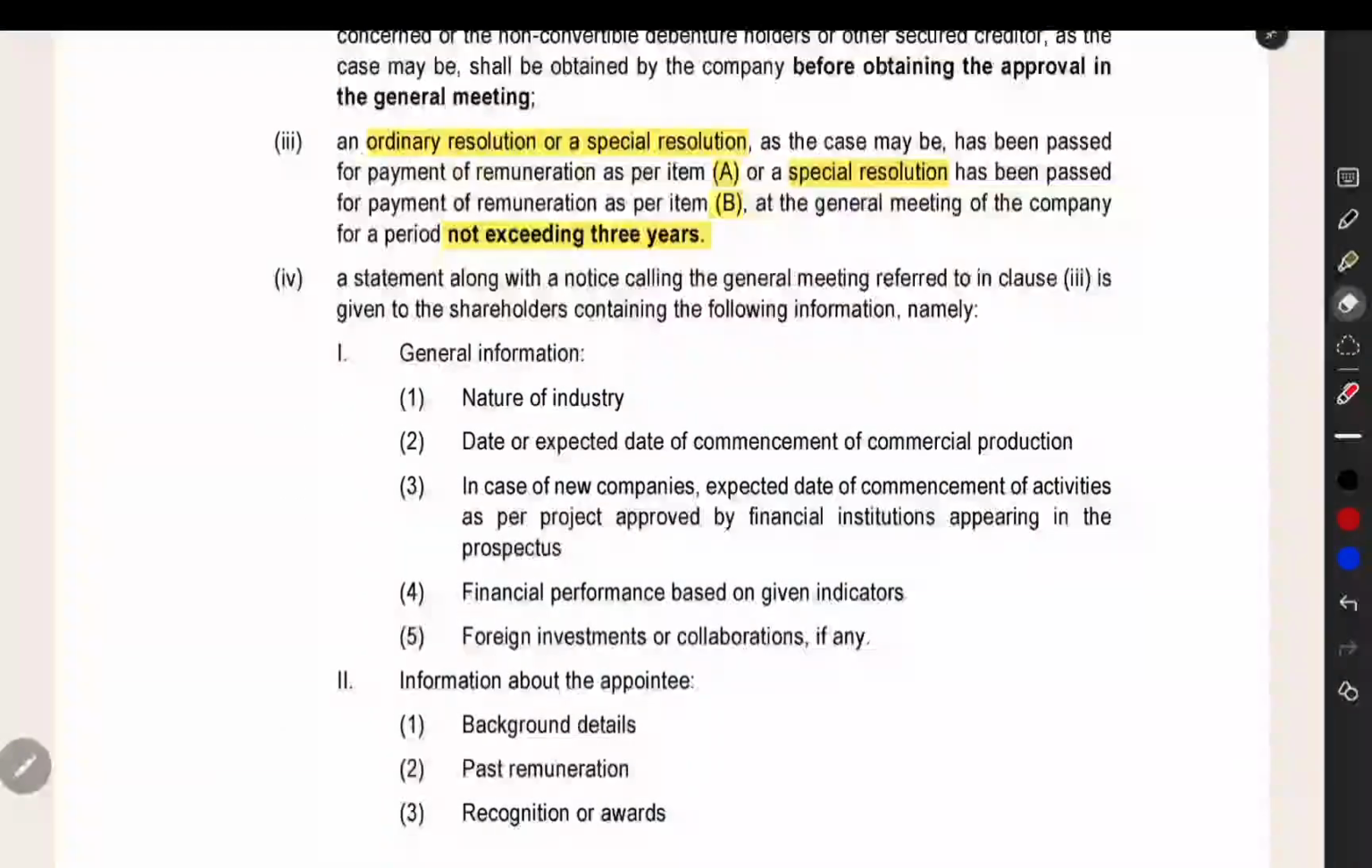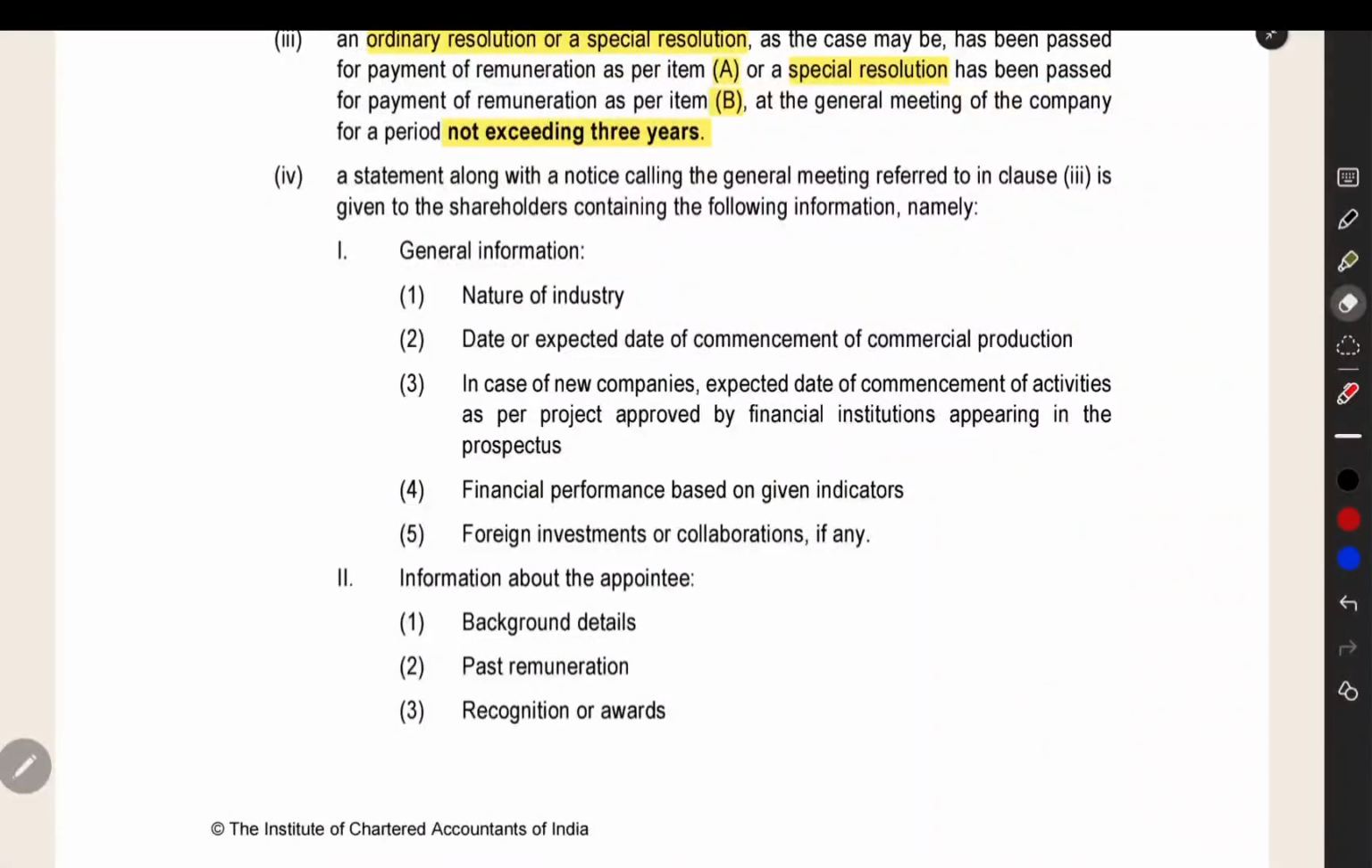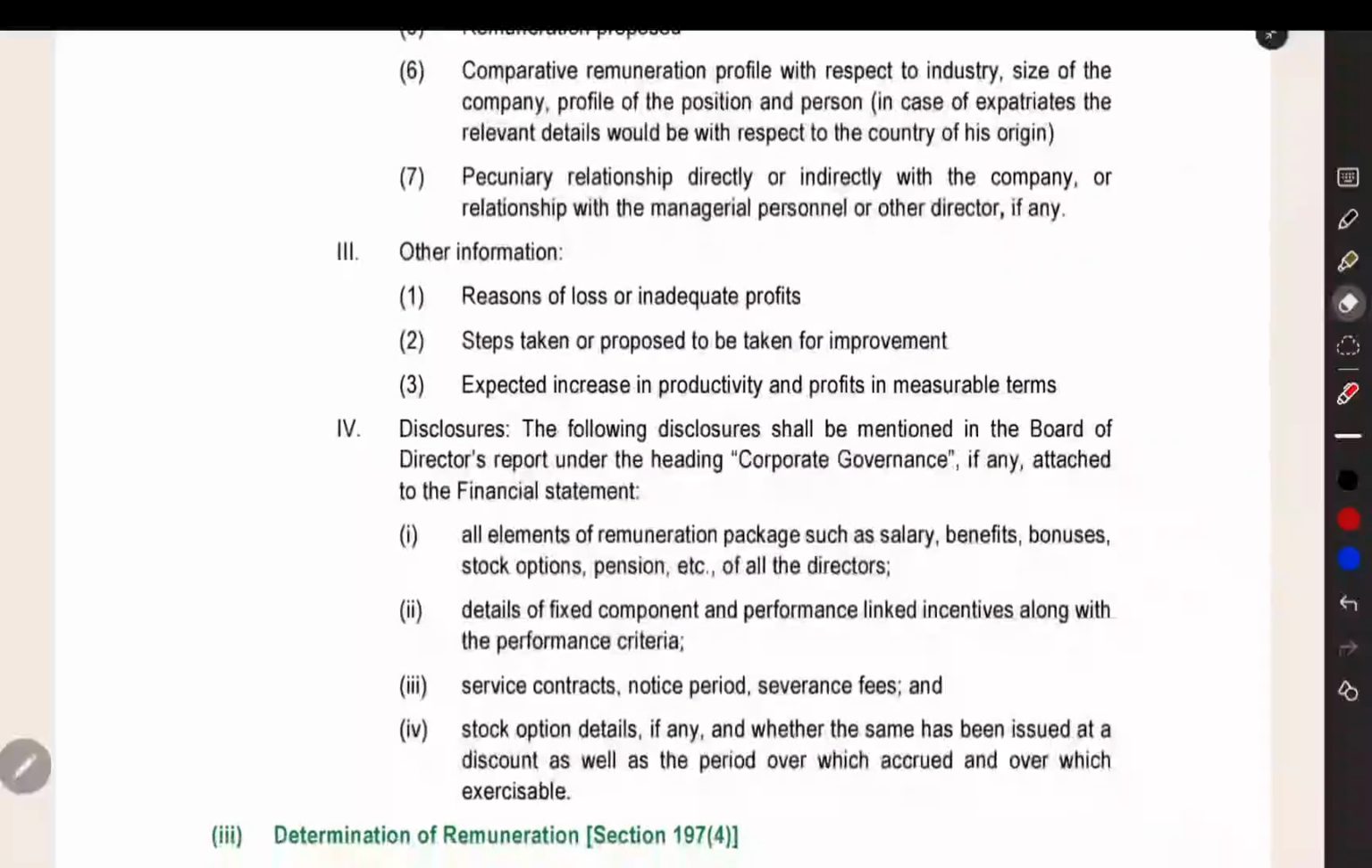That you should do. And then, when you are calling a general meeting for paying the remuneration to the director, in that general meeting notice, you have to give some explanatory notice. You have to include these information in such notice. Such information list also is given here.